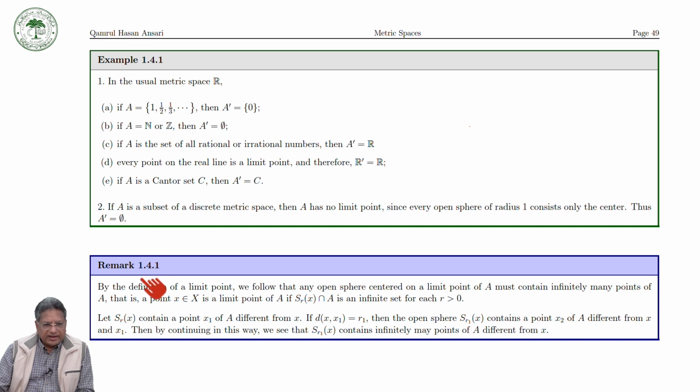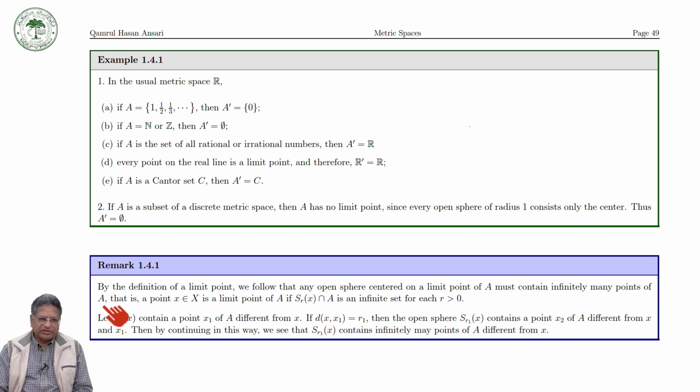Now we have a remark which says that, by the definition of a limit point, any open sphere centered at a limit point of A must contain infinitely many points of A.